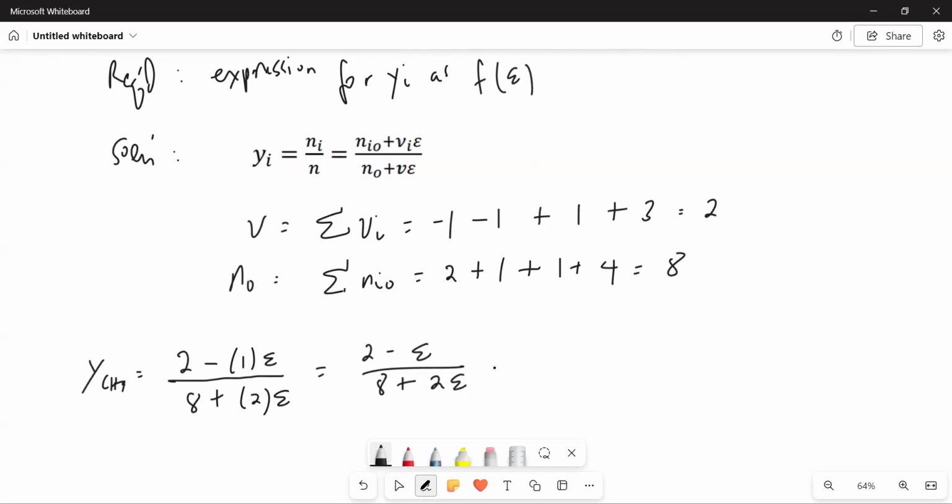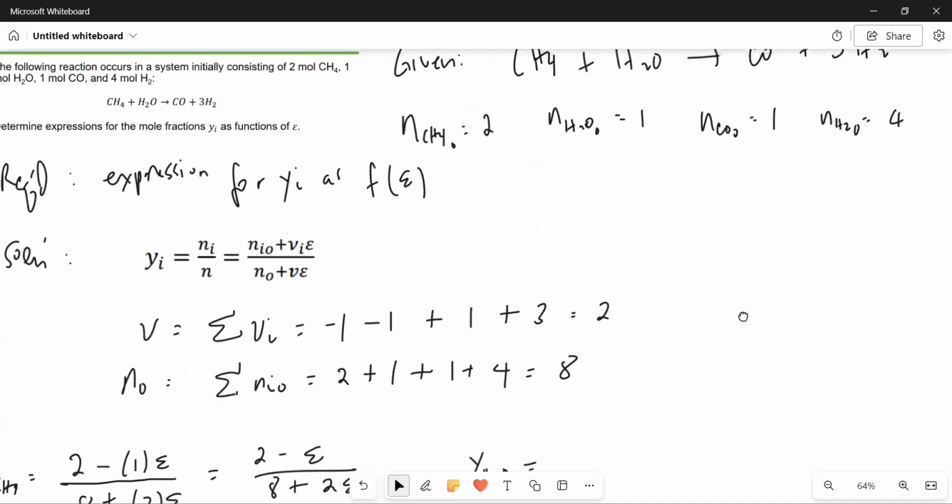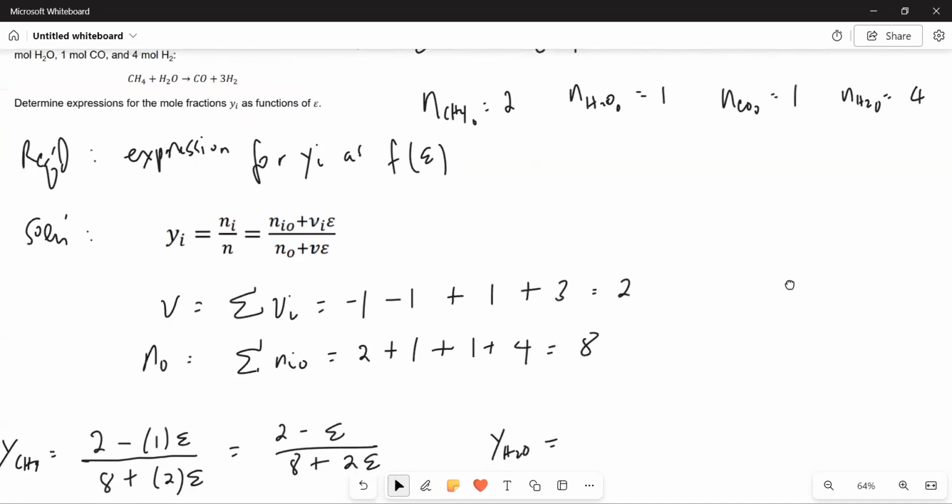Next, what's next? Water. Okay, let's try water. For y of water, again, the format is n sub i naught. What's the initial amount of water? It's 1.